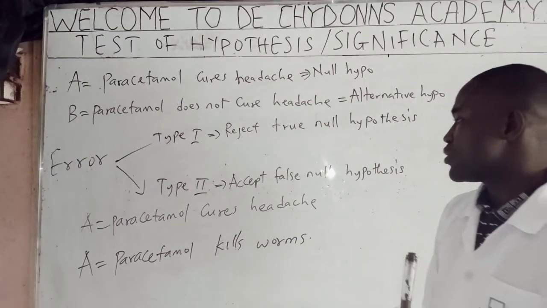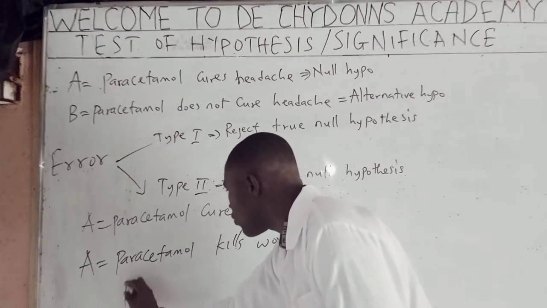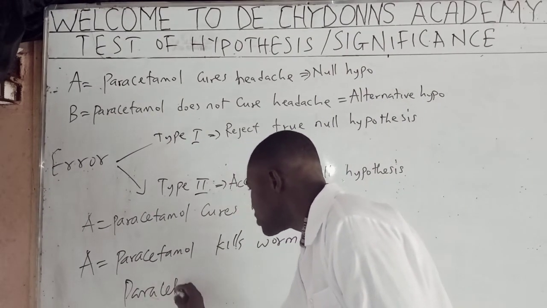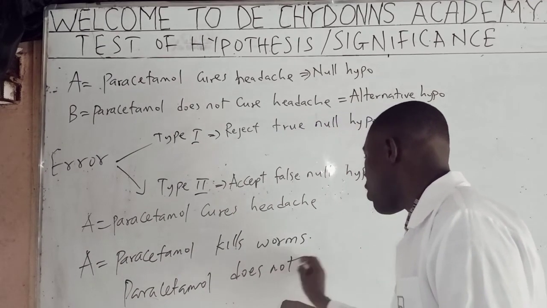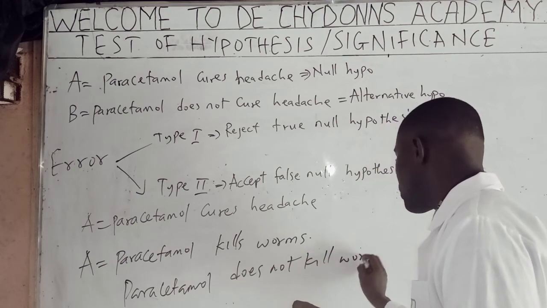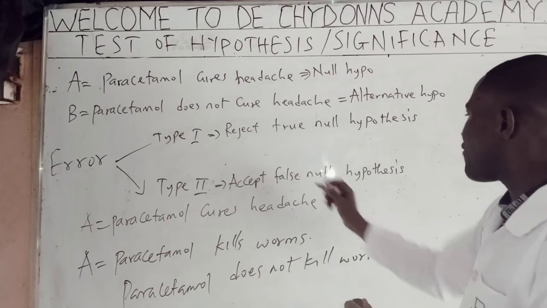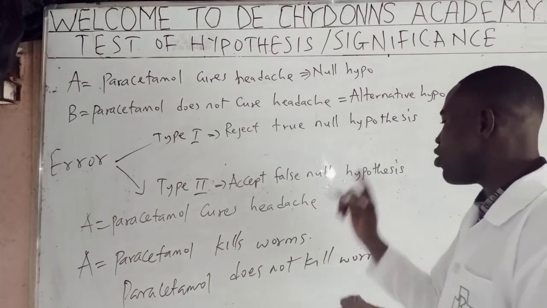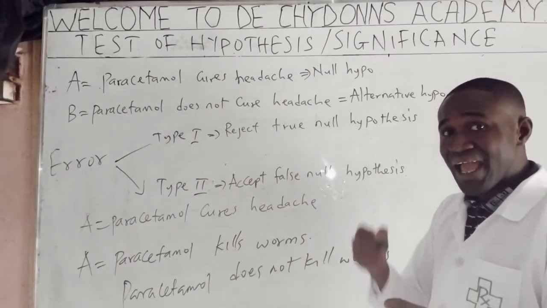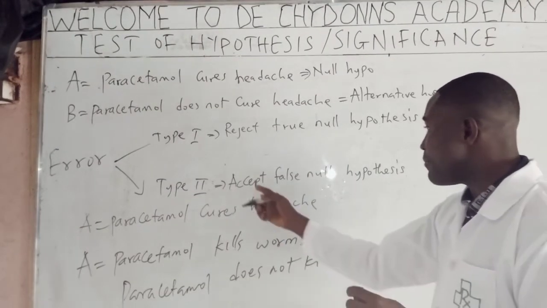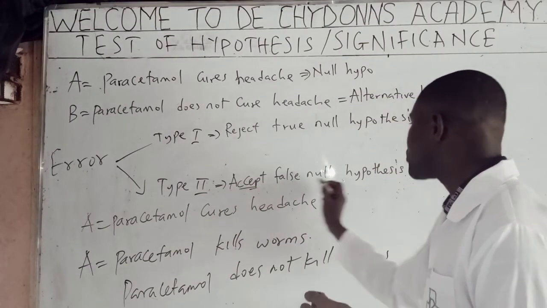Now we came out of the lab, and instead of writing paracetamol does not kill worm in our result sheet, which is what we're supposed to write, we went ahead, maybe out of carelessness, and wrote that paracetamol kills worm. What we have succeeded in doing is that we accepted the second null hypothesis.